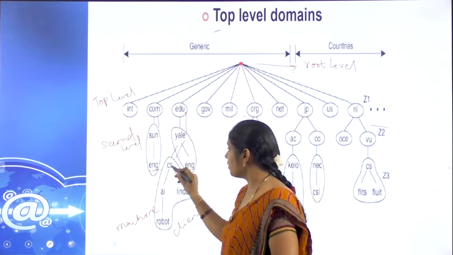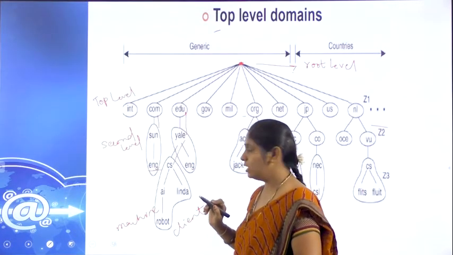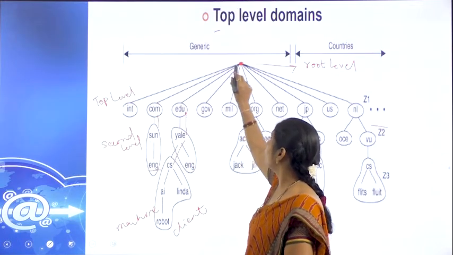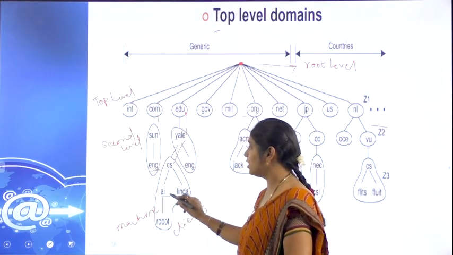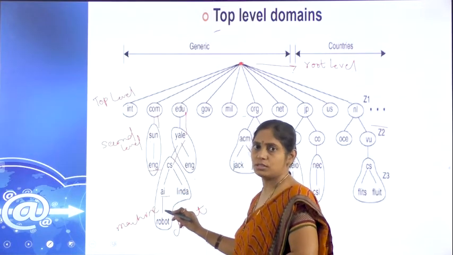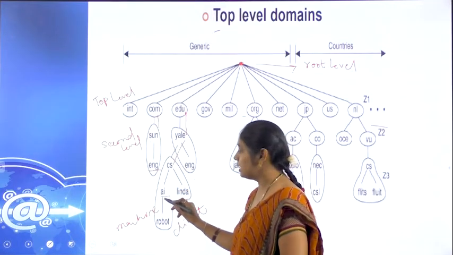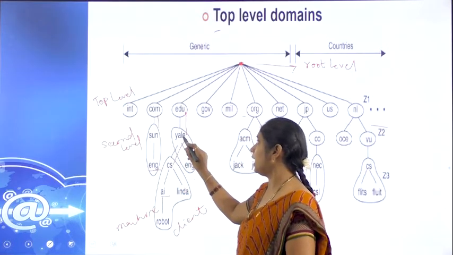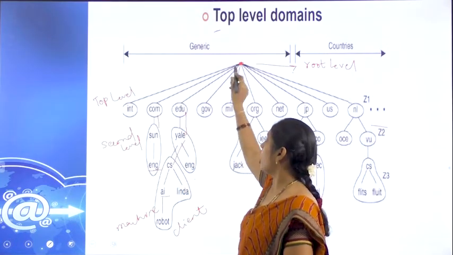And LA has one specific web page called CS, so cs.la.edu. And that CS has one more subdomain, that is AI, so ai.cs.la.edu.